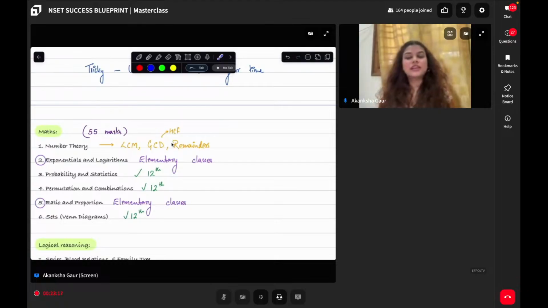Again, the questions are of easy, medium, difficult levels. Some questions have tricks to solve, so you have to figure that out. Once we go over the questions, you will be able to see a pattern. At the end of it, I will tell you that if you are able to see that pattern in some question, then you will be able to spot it and figure out the easy questions.